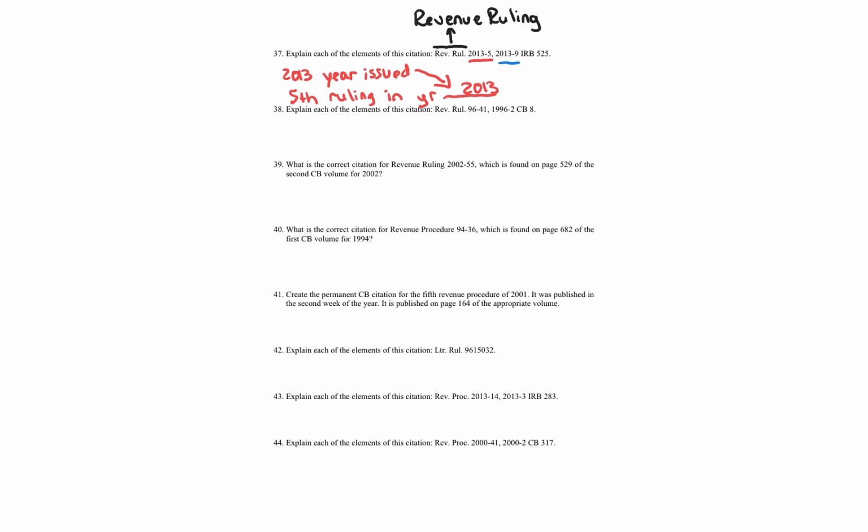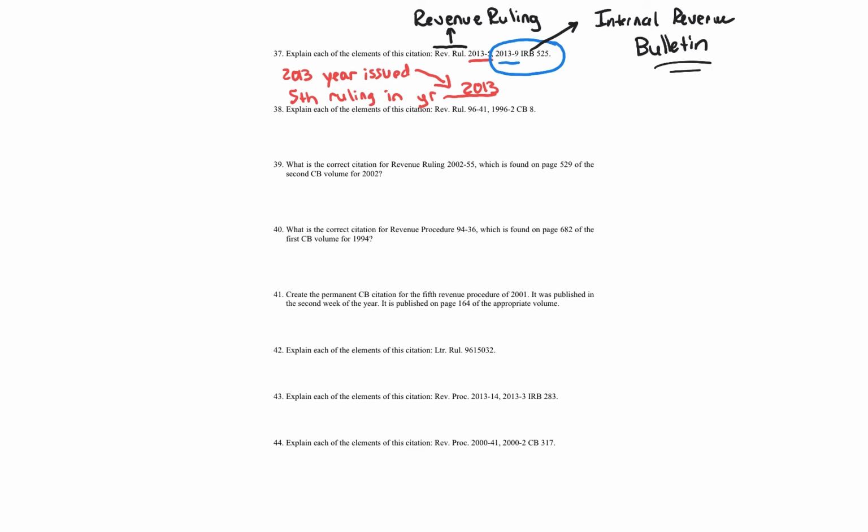Now the comma, this part right here is just now the IRB citation. That's how you cite in the IRB. That's what that deals with. So IRB, we know, and I'll do that in black. IRB deals with the Internal Revenue Bulletin. So again, after that comma, the citation is focusing on the Internal Revenue Bulletin.